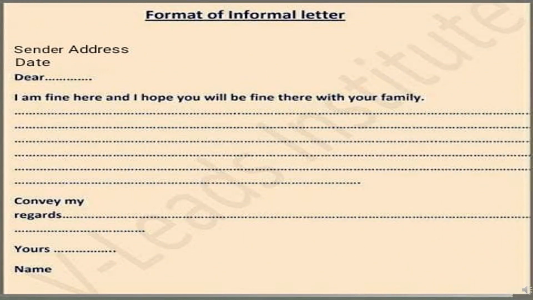Students, you can see here the sample format of an informal letter. First, on the left hand side, you can see the sender address, that is the sender detail. You have to write your own address there. Then second step, you can see the date is written. Third, that is salutation. It will be dear bestie or a friend's name you can write here. For example, dear Ria.